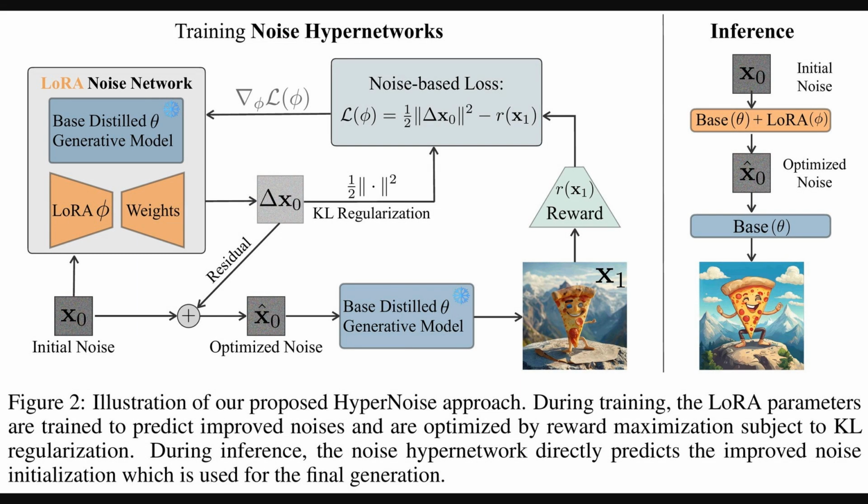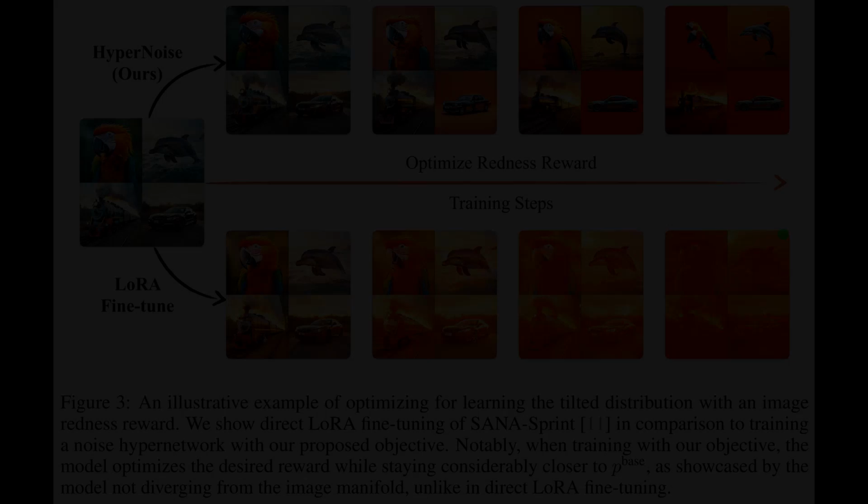Next, this schematic walks through training on the left and inference on the right. Focus on the full diagram. A LoRA-based noise network takes standard noise, adds a small residual, and produces optimized noise that feeds the frozen generator. The training loop maximizes a reward while adding KL regularization on the residual size. Moving to the right panel, inference becomes simple. Transform noise once, then run the base model to get higher reward images, keeping latency near original speed.